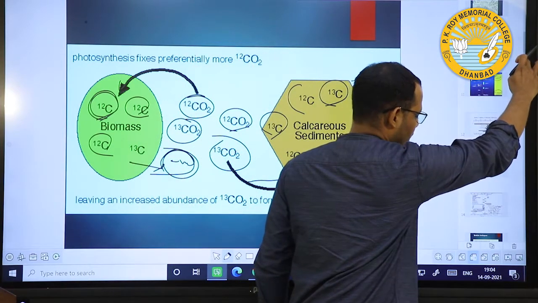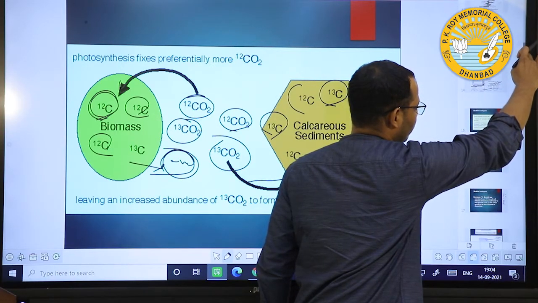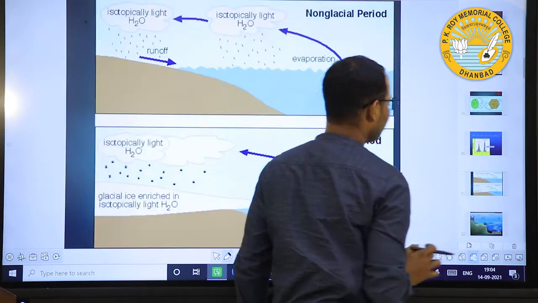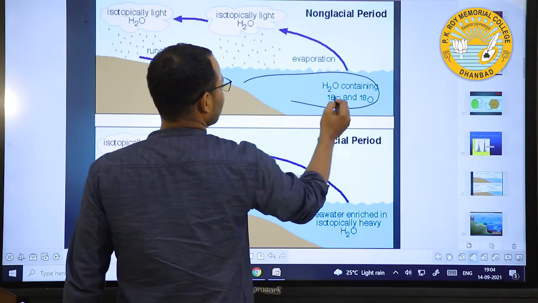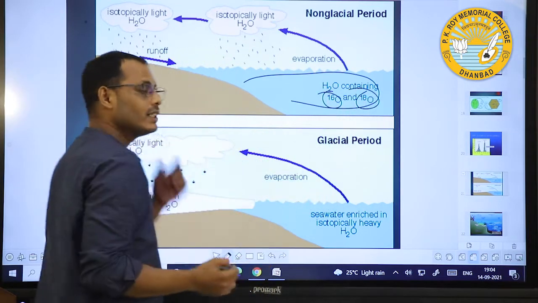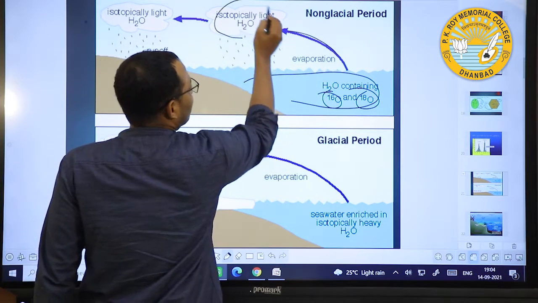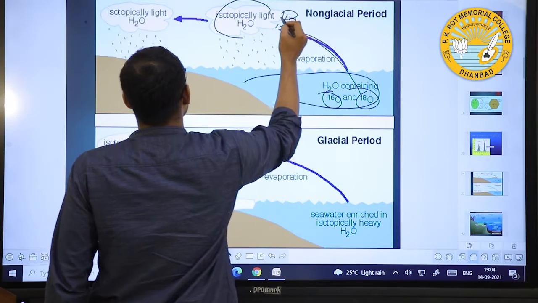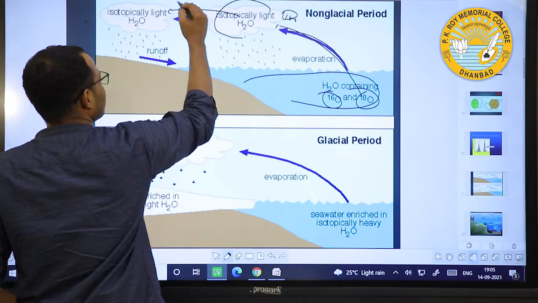Then let us see another example. If this is sea water, a combination of 16O and 18O, when evaporation occurs, 16O will go away from the water, and the cloud will be enriched in 16O.